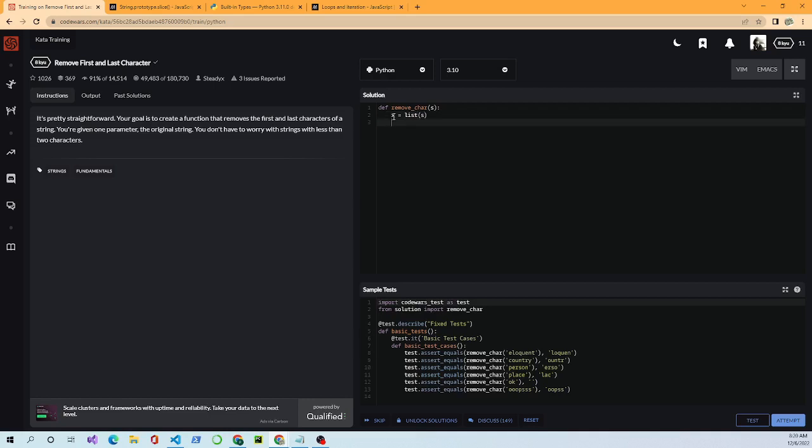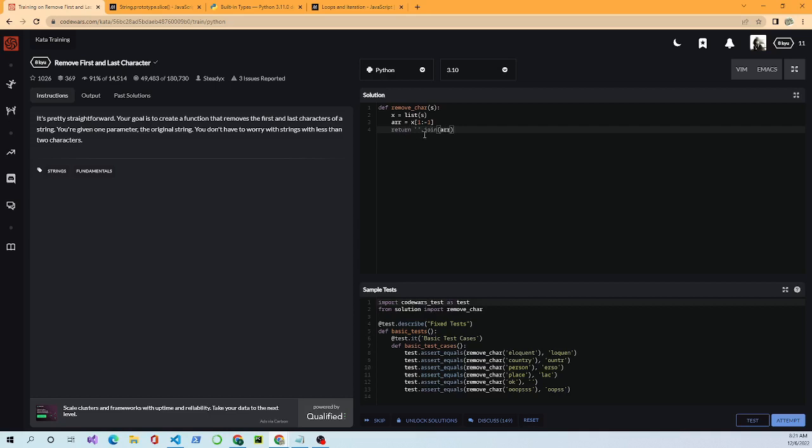Then I'm going to declare another variable, and we'll call it arr. We'll do x[1:-1], and I'll return and use the join function.